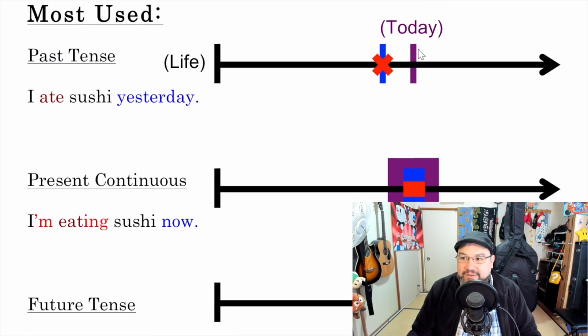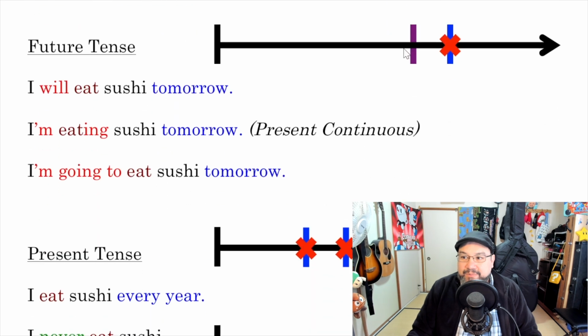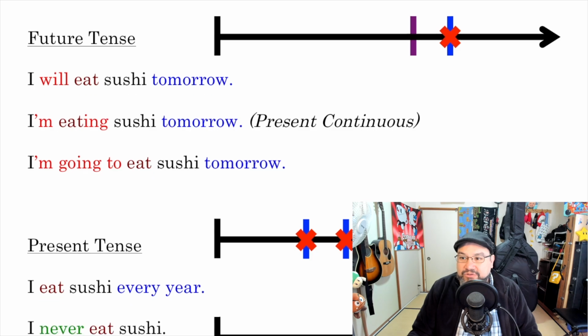Past tense is before today. Present continuous, which I consider the true present, is happening at the present. And then the future is happening after today, in the future. Okay, now next is the tricky one.